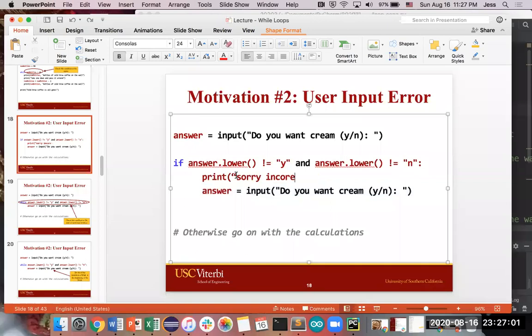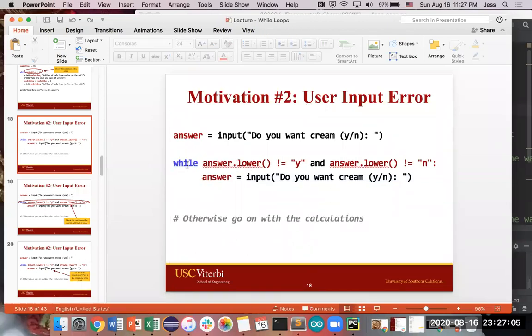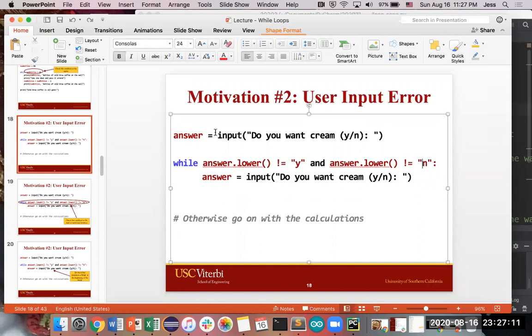But if you change it so that instead you have a while loop, then you can have a piece of code that says while the user hasn't typed in a Y or hasn't typed in an N, basically repeat the above. Ask, do you want cream, yes or no? And every time you do this, because you're using the input function to get whatever the user types in on the keyboard at that moment, the value that the variable answer holds is going to change.